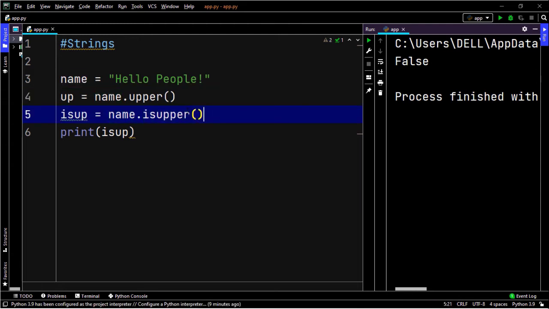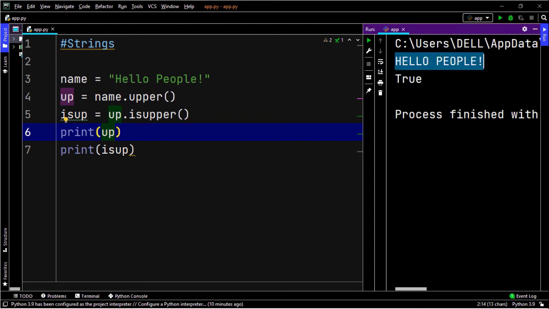Okay, now what if I bring this to the bottom? Now you don't want the name to be here. Now you want this up here. Okay, now we got name equals to hello people, and upper means we are converting all these letters here to uppercase. isupper is another variable where now you have to change this to up, where this checks whether that's in uppercase or not. Now when you run this, false should become true. There we go. It's awesome, right? Now again, if I want to print something called up, you get "hello people" and true, and it's true.